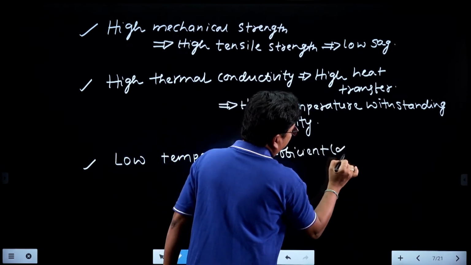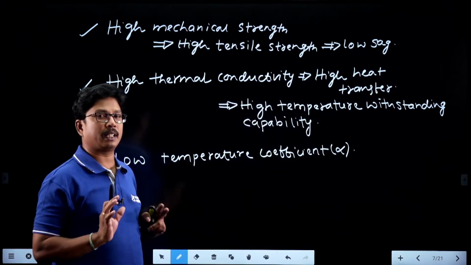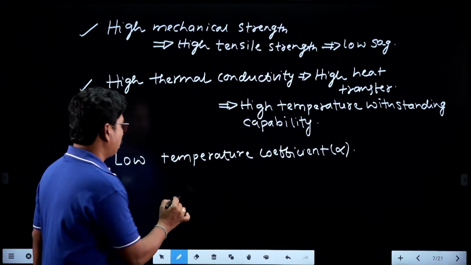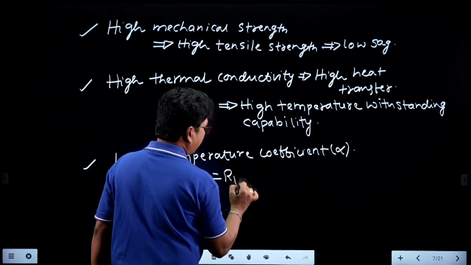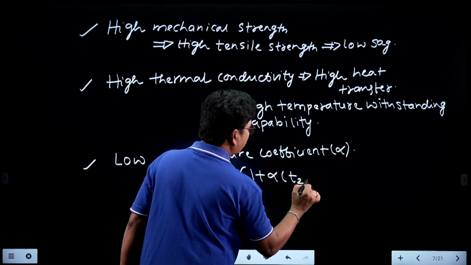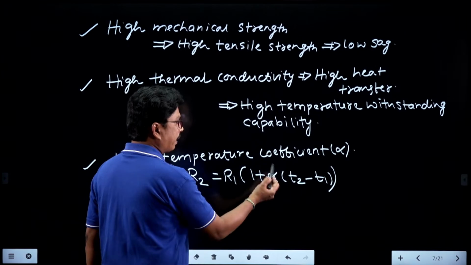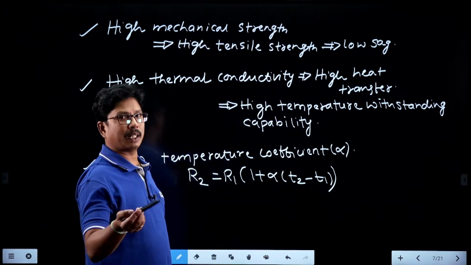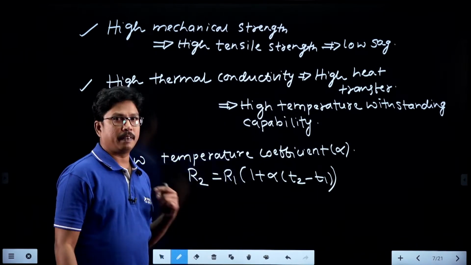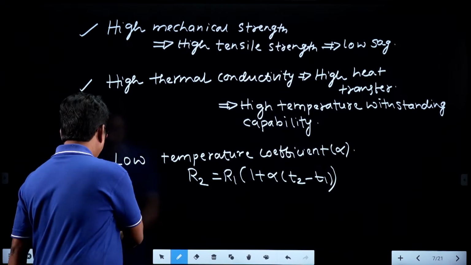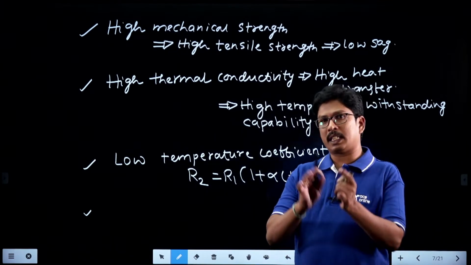Whenever the conductor has a low temperature coefficient, the variation of resistance with respect to variation of temperature will be very, very less. So we can take resistance R2 equals R1 into 1 plus alpha into T2 minus T1. Whenever alpha is very, very small, like 0.001, even if you have more temperature variation, the resistance variation will be very, very less. Clear, right?